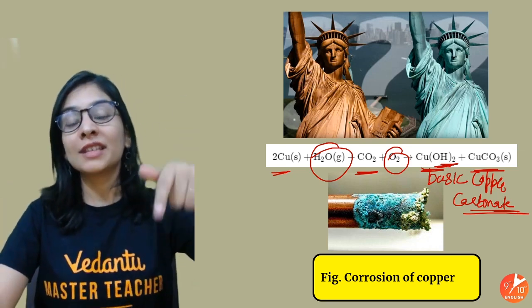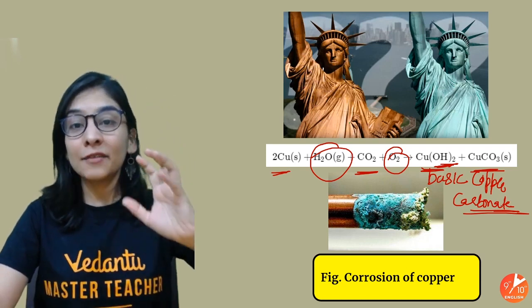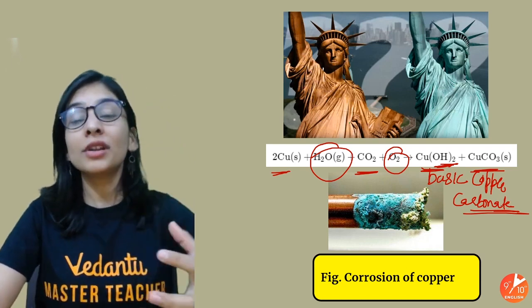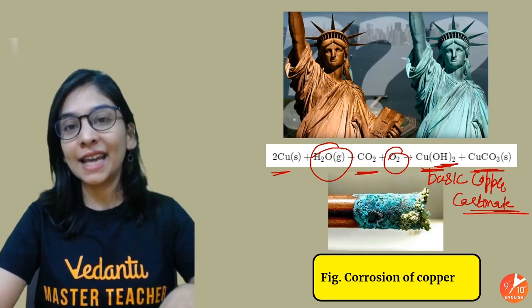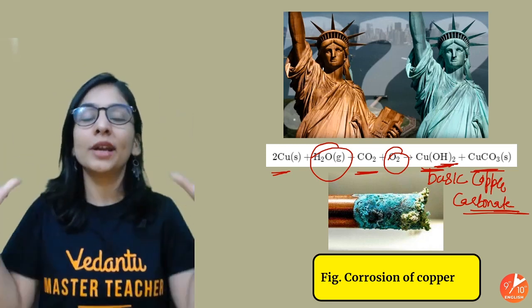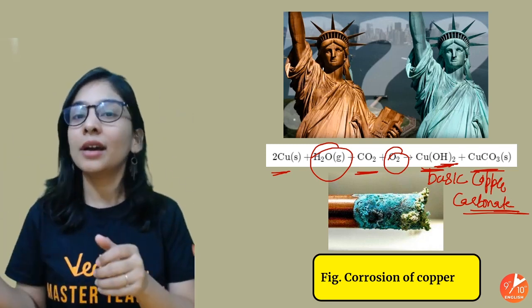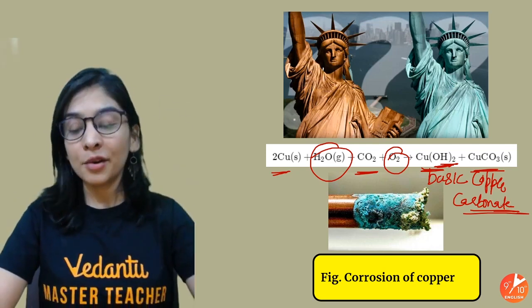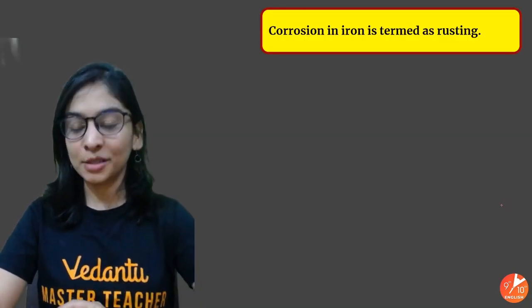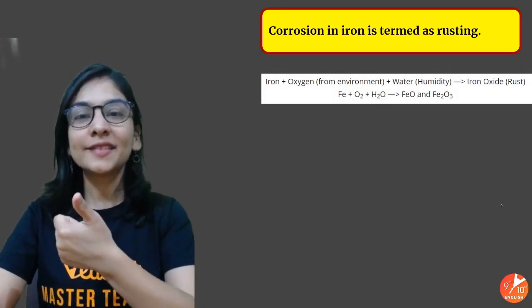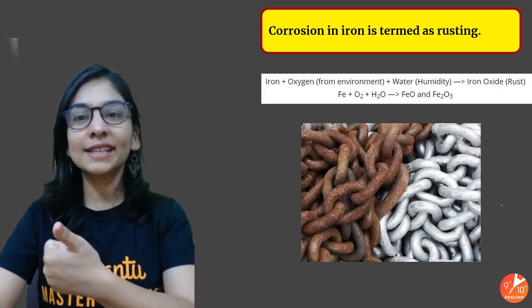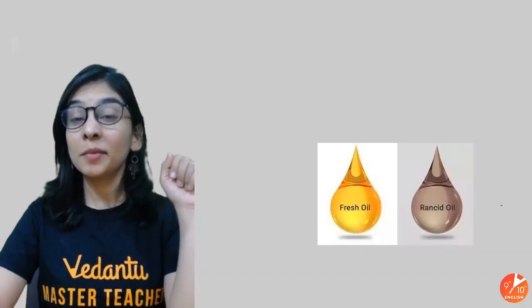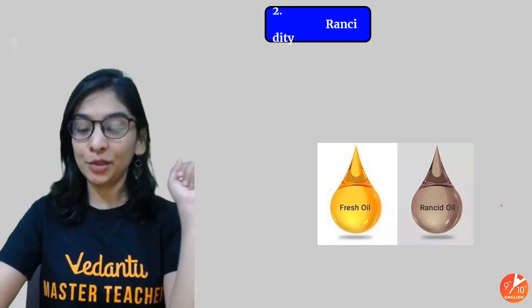Do let me know, your silver is also getting corroded when hydrogen sulfide gas, the one that's coming out of sewage, is affecting it and giving a set of products. So what will be the product when your silver is reacting with hydrogen sulfide? Do let me know your answer, students. I hope this is pretty much clear. And do let me know what prevention methods we can use for the same.